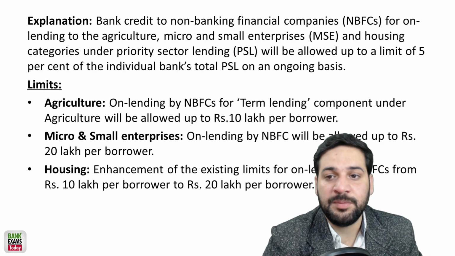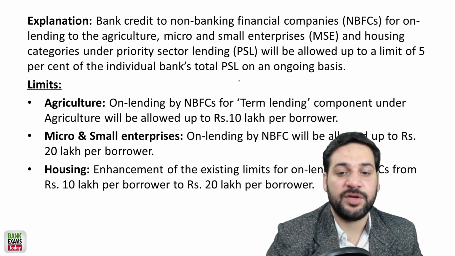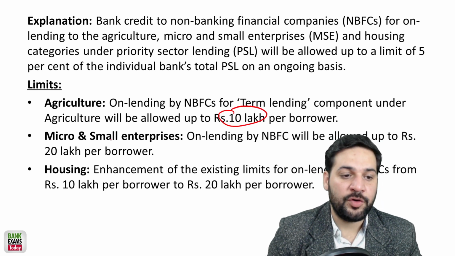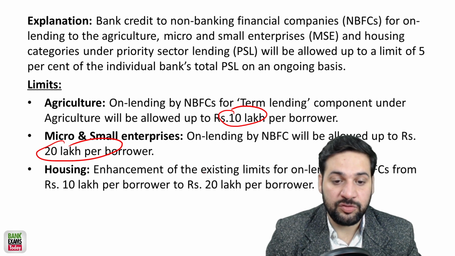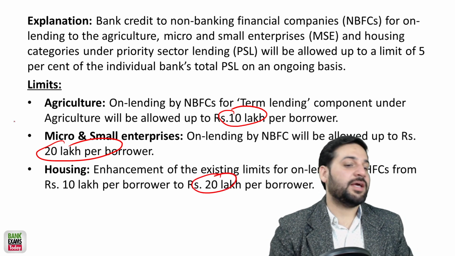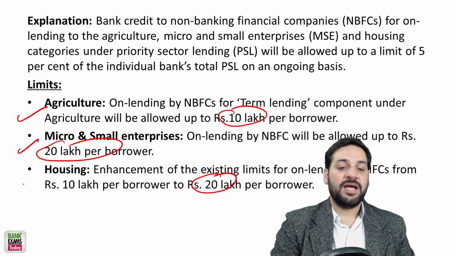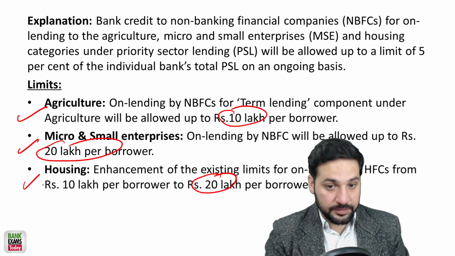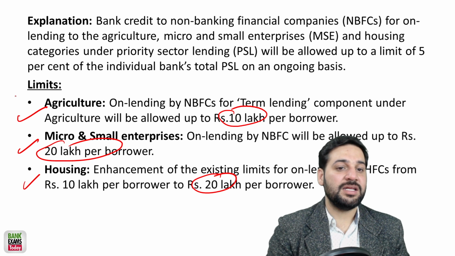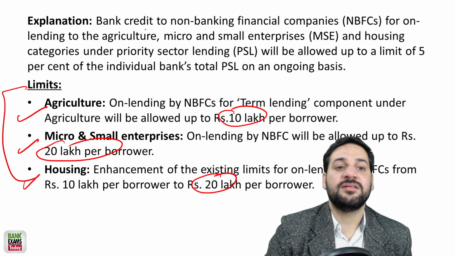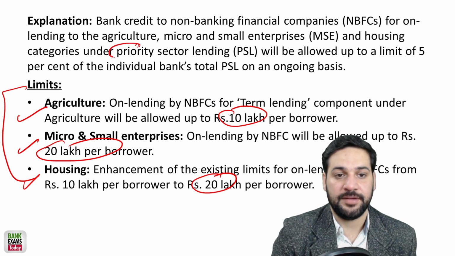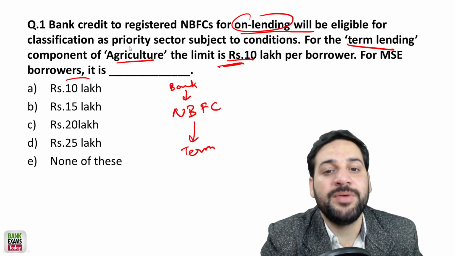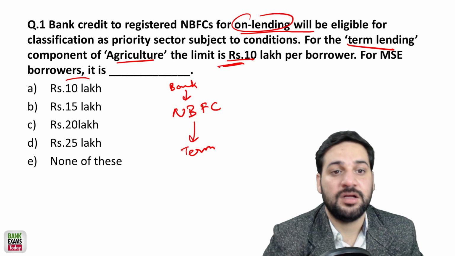So what is the limit for MSE? For agriculture, it is 10 lakh. For MSE, it is 20 lakh. And for housing, it is 20 lakh again. So 10 lakh for agriculture, 20 lakh for MSE, and 20 lakh for housing. These are the three limits, and these loans would be considered under priority sector.